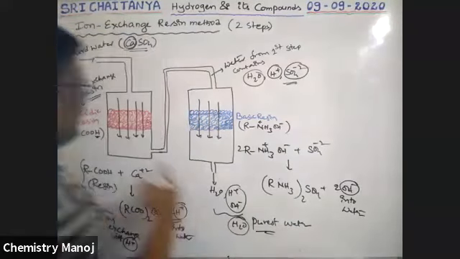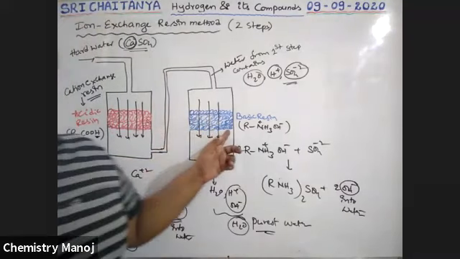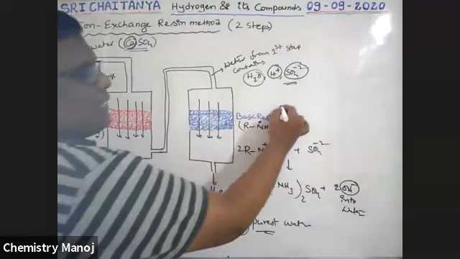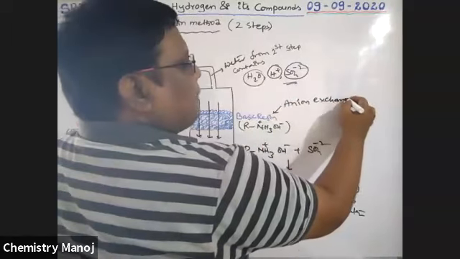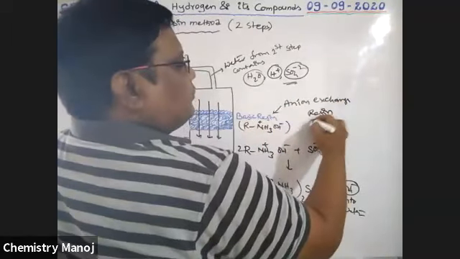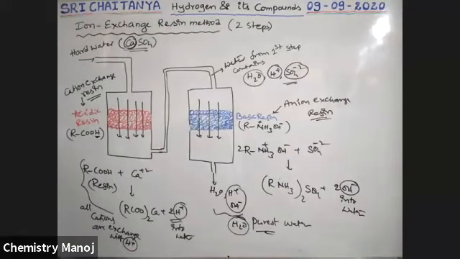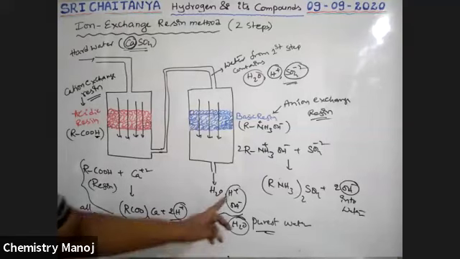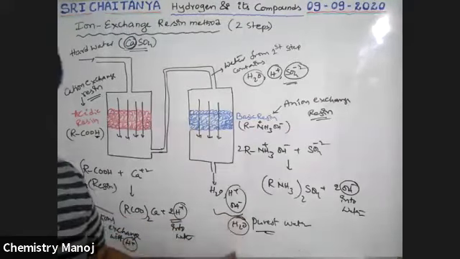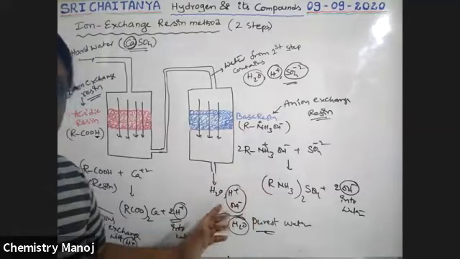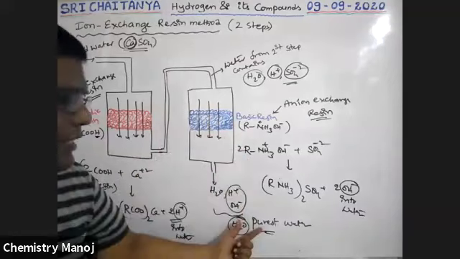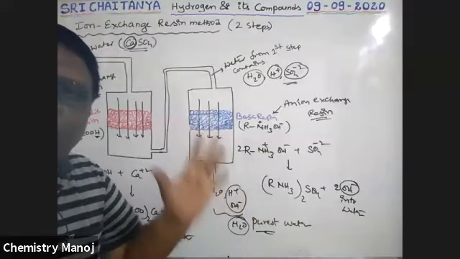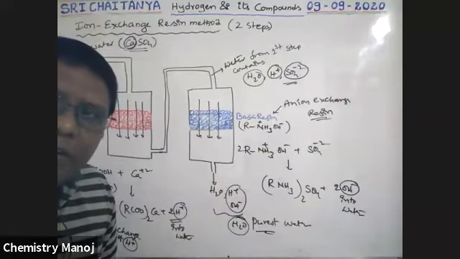All cations are replaced here, all anions are replaced here. That is why this basic resin is called anion exchange resin. So purest form, and all the cations other than H plus are exchanged, all anions other than OH minus are exchanged. Only H2O is in the coming out water. No other ions are there.